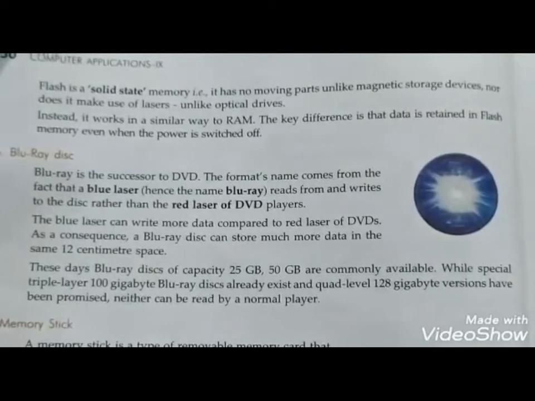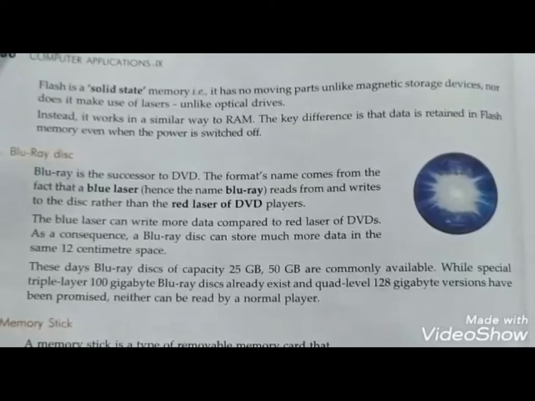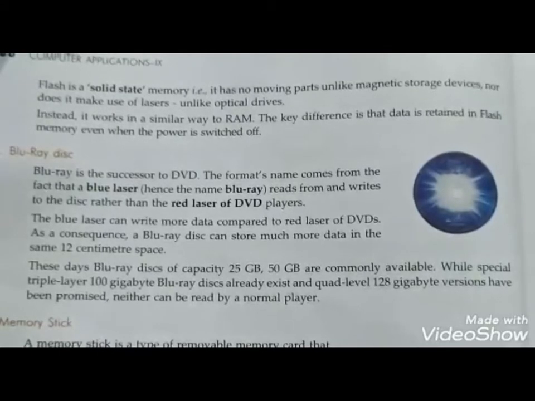It can store 25 GB to 50 GB of data, and it is nearly similar to the DVD.